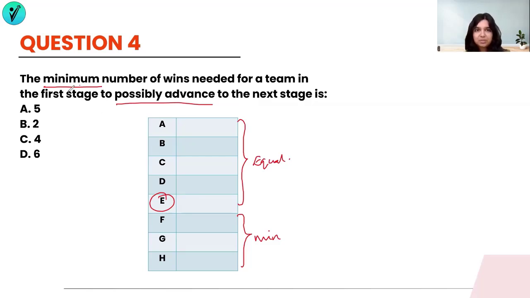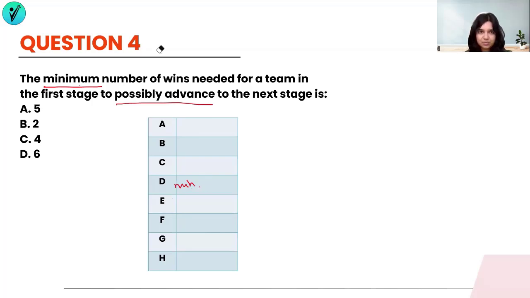This question is about the minimum number of wins needed for a team in the first stage to possibly advance to the next stage. So I'm going to give a minimum number of wins to D and still D will advance to the next stage. How do I do that? You will just have to change the strategy a little bit here. When you want to minimize the number of scores over here, you want to maximize the top 3 places. And then whatever is remaining out of those, you will give an equal number to everyone else that follows.